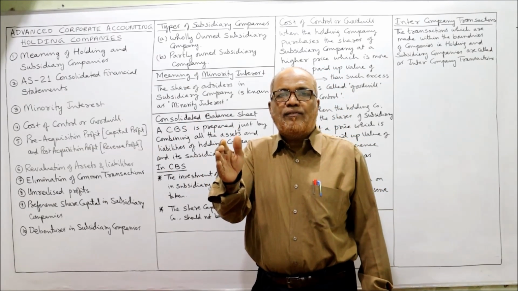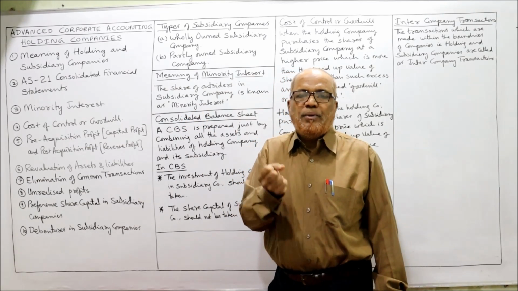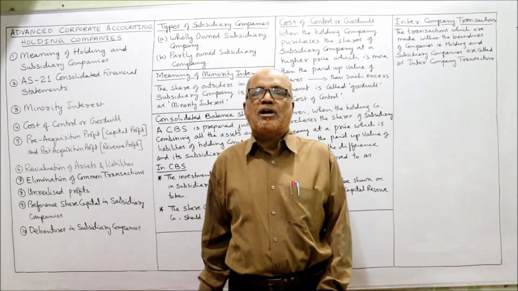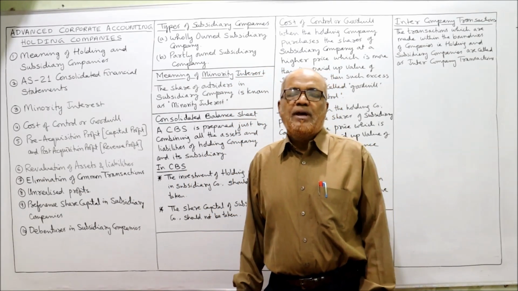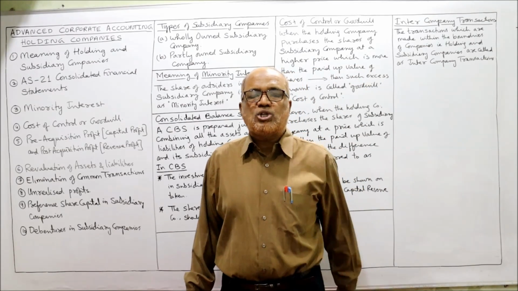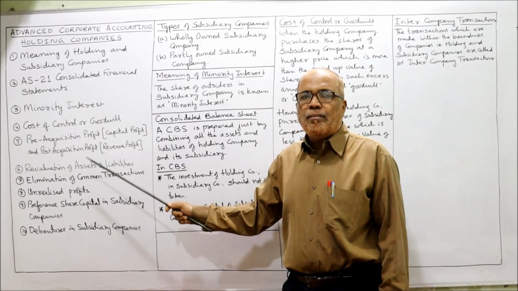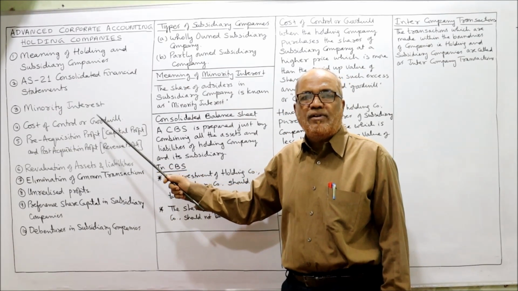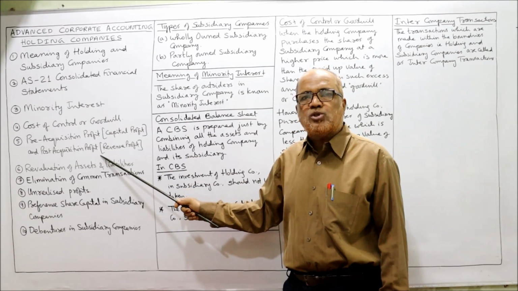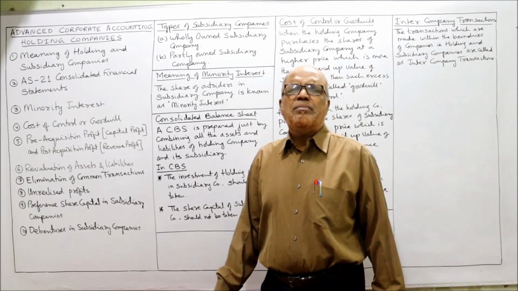Before the date of acquisition of shares, the profit and reserves of the subsidiary company are called capital profit. And any profit or reserves earned after acquisition is called revenue profit. So before calculating goodwill or capital reserve, we have to calculate the pre-acquisition profit, capital profit, and post-acquisition profit, revenue profit. I'll tell you. Then revaluation of assets.